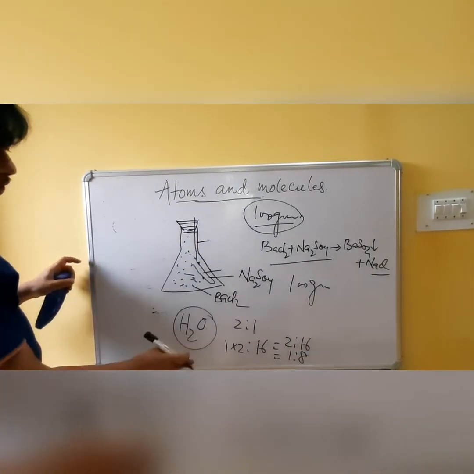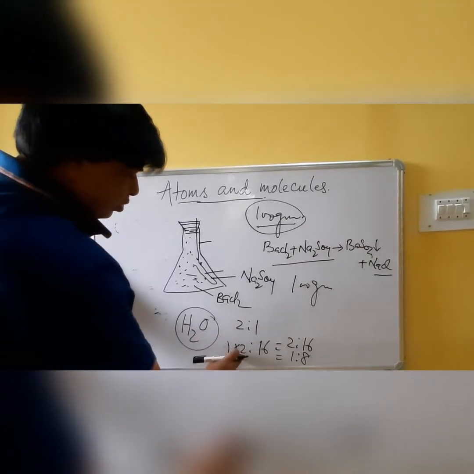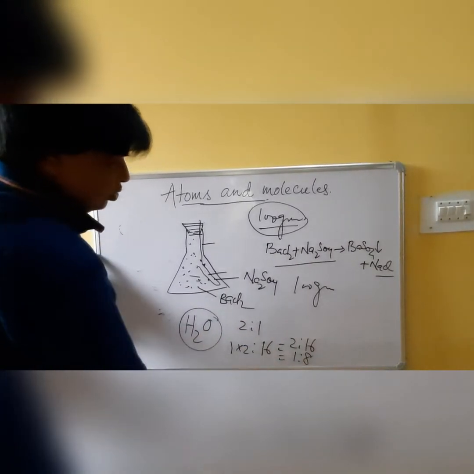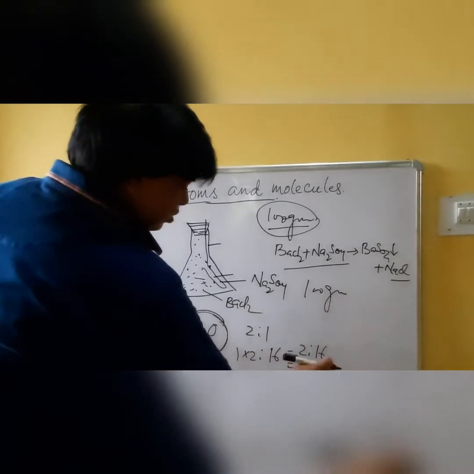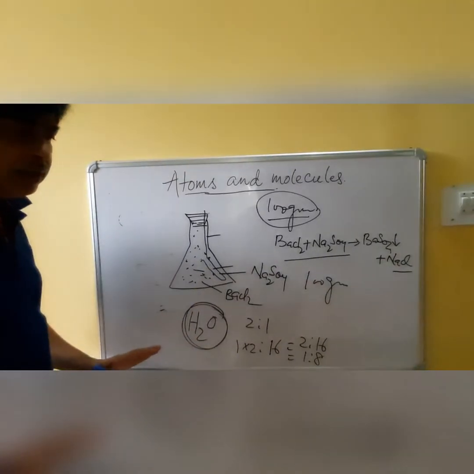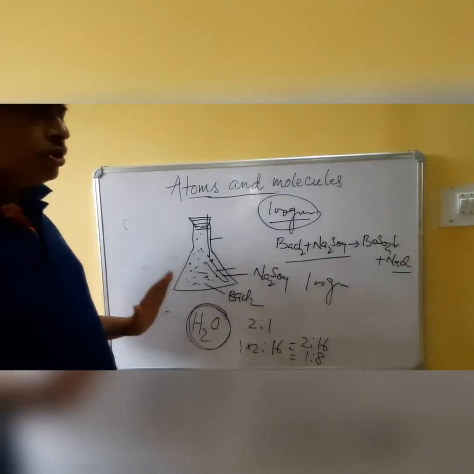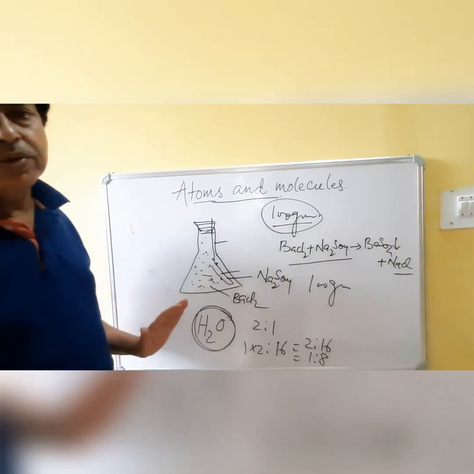The atomic mass of hydrogen is 1, 2 atoms, 1 into 2 is to 16. So by mass, 1 mole of water is 1:8. It is fixed, it never changes. So this is called the law of constant proportion.